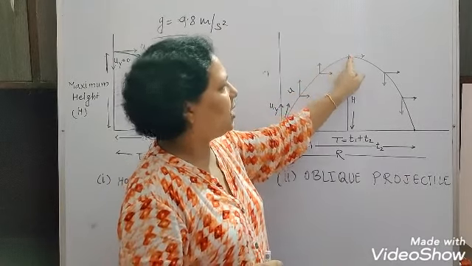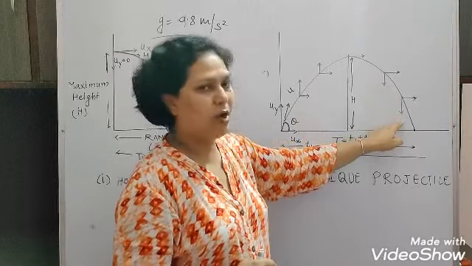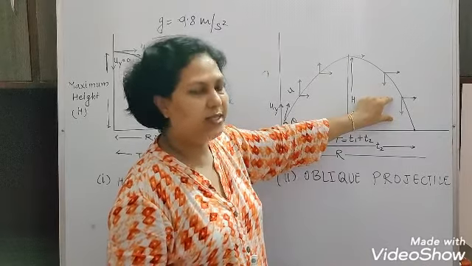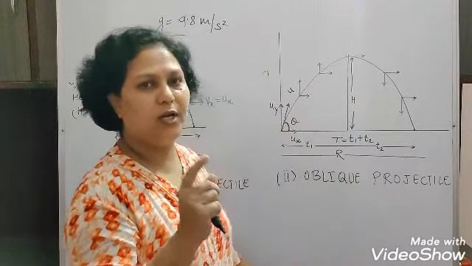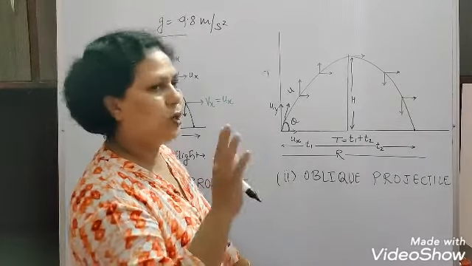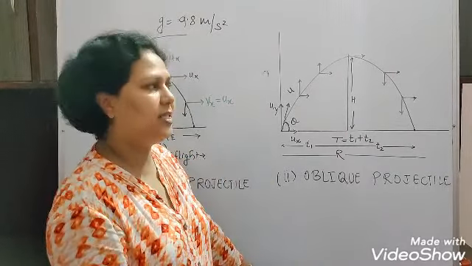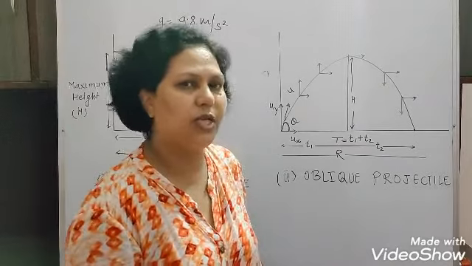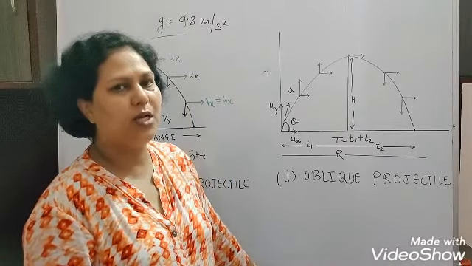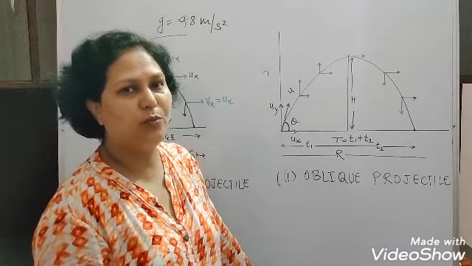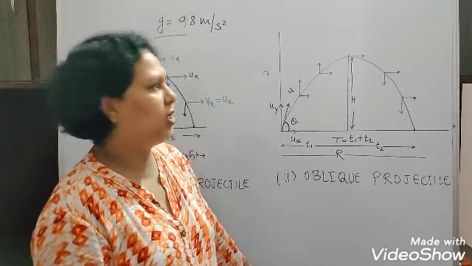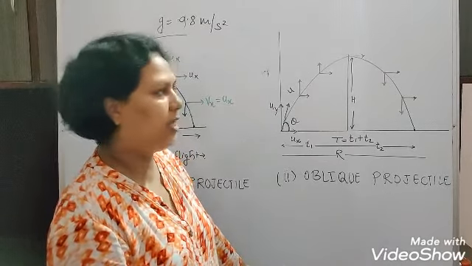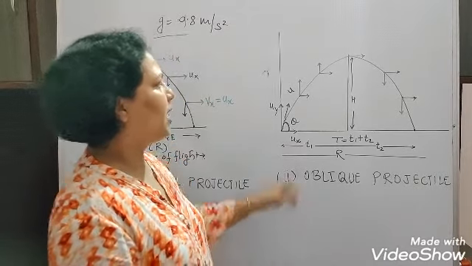Now after that, once again when the object is in this path, you will find that the vertical component will gradually increase. When it touches the ground, the vertical component of the velocity will again be maximum, and the horizontal component will remain as it is. At each and every point, to locate the position of the object we require two coordinates, x and y, and that's why it is called two-dimensional motion, or motion in a plane. The velocity is already resolved at each point, and the path is parabolic.